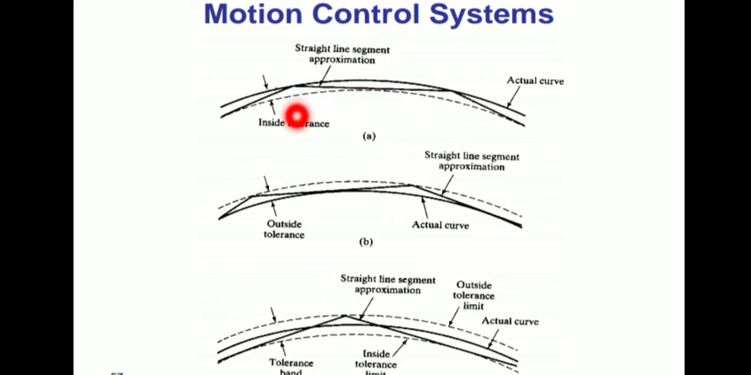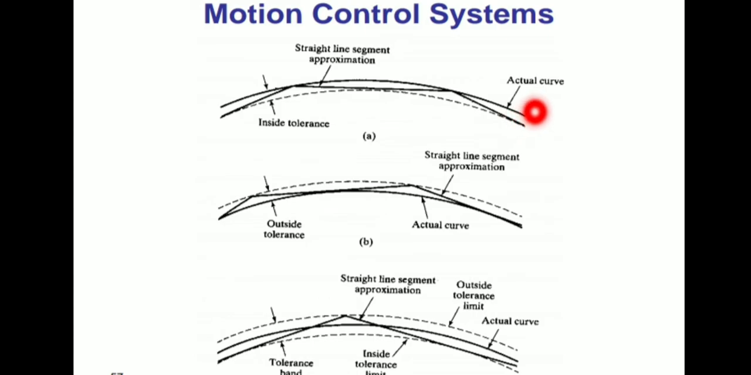So this is the tolerance, the distance between the circular path and the inner circular path, that is the inside tolerance. Straight line segment, that is the linear interpolation. It should be moving from one point to another point in a straight line, it should be moving along one line.